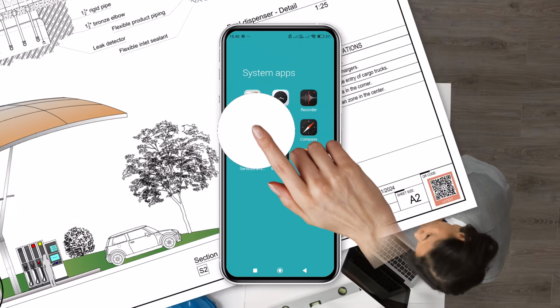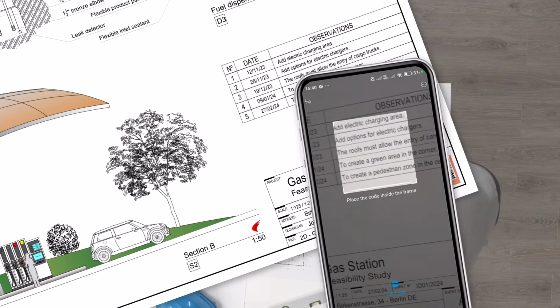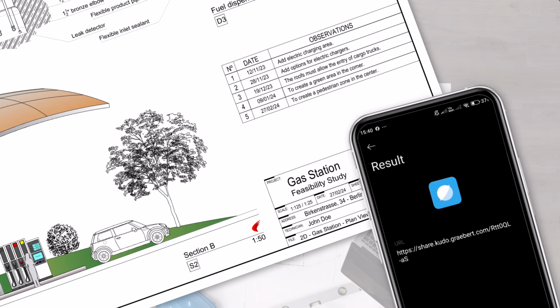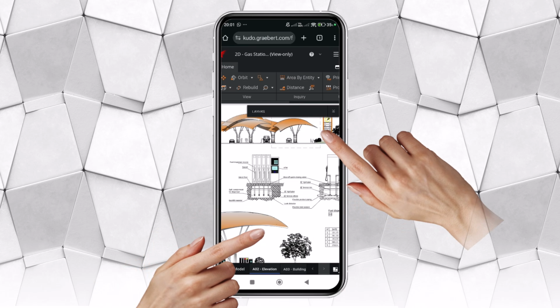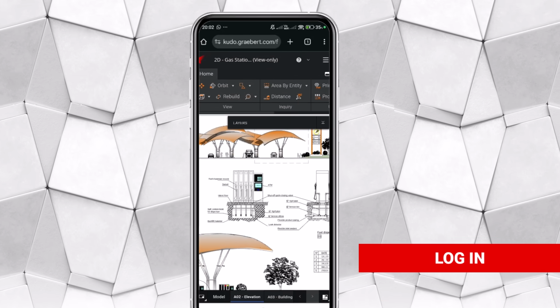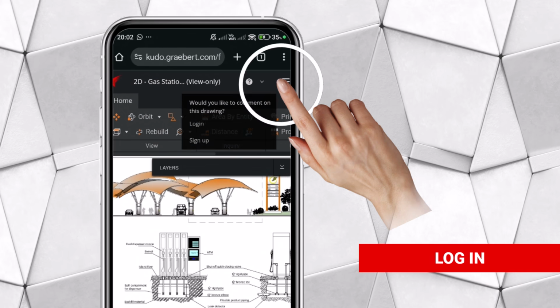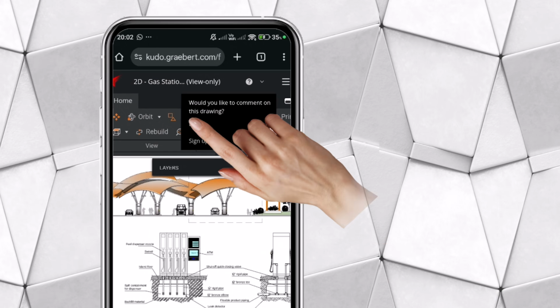By scanning it, they can access the online drawing on their phone or tablet under the conditions we discussed. This way, we can explore the drawing right from the browser on a phone or tablet. Also, if the user logs in with a free Graebert account, they will be able to use commenting and markup tools.